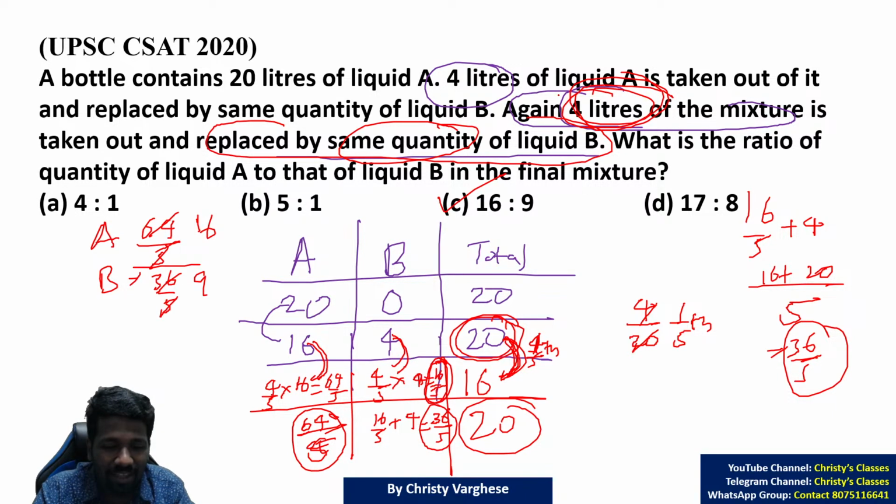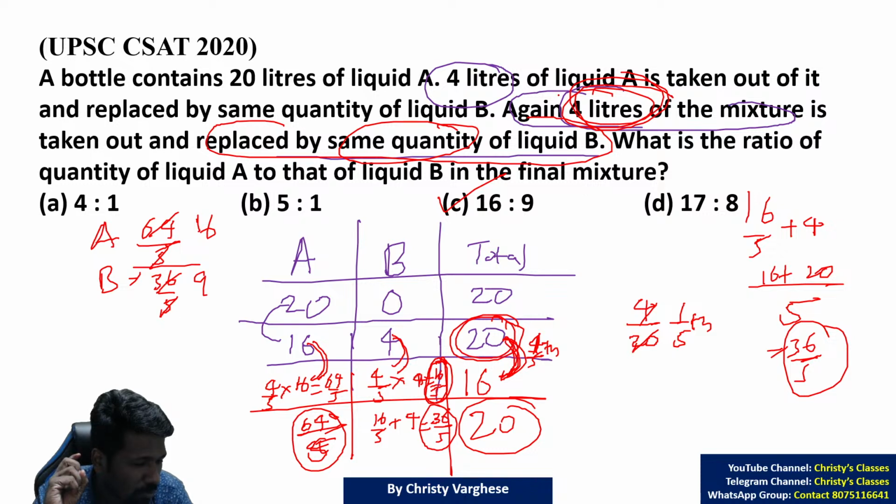Now again, that 20 liter mixture, another friend of the milkman is asking, give me 4 liter of the mixture. So he gave 4 liter of the mixture, meaning it is already an impure mixture. From that he is taking 1/5 of it. And to compensate for the 4 liter taken, he will add 4 liter water. That water is mixture B here.